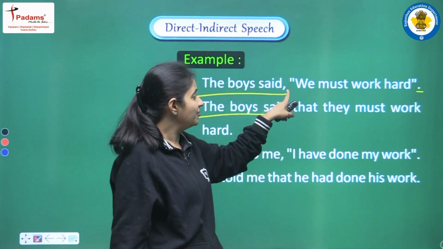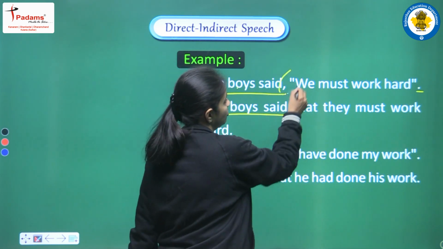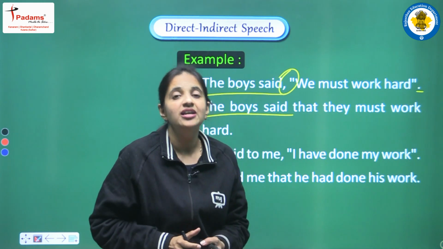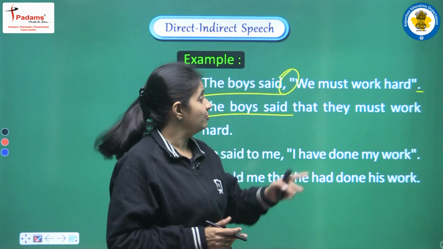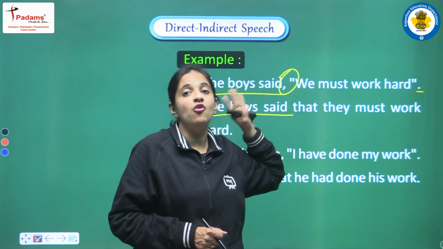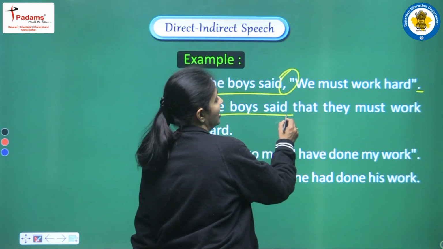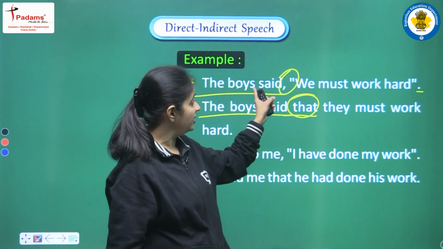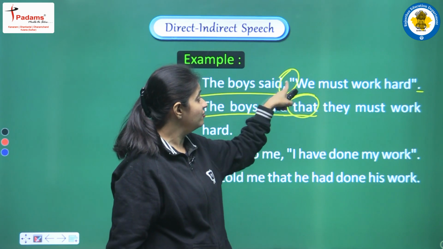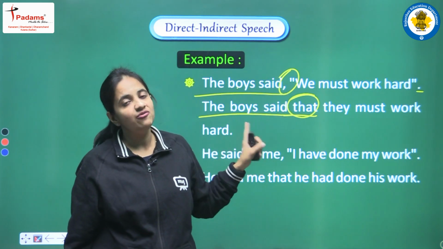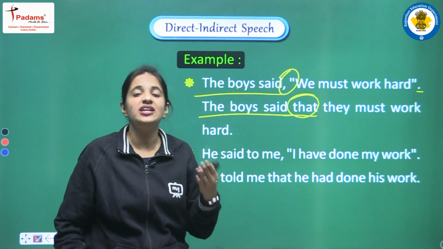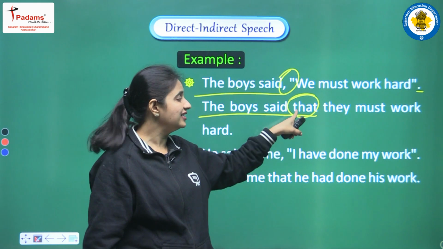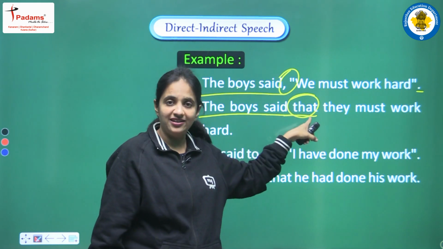Clear? Now we are coming to the commas. So yes, we have to remove these commas. In the place of these commas we need one word. We actually need one conjunction here, and because this is an assertive sentence, what conjunction are we using here? Yes, our answer is 'that'. So we add 'that' here as one conjunction, because right now how are these two clauses connected? With the help of these commas. But now when we remove these commas, yes, we need one word, we need one conjunction, and in all assertive sentences our conjunction is 'that'. So we write 'that' here.